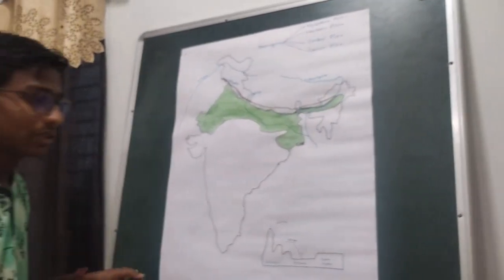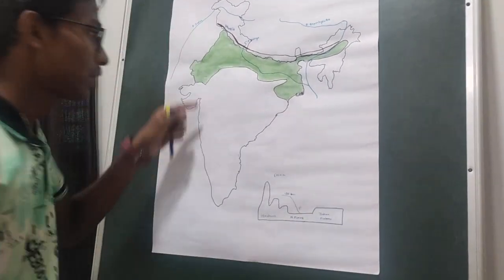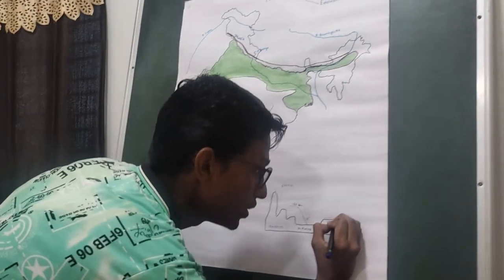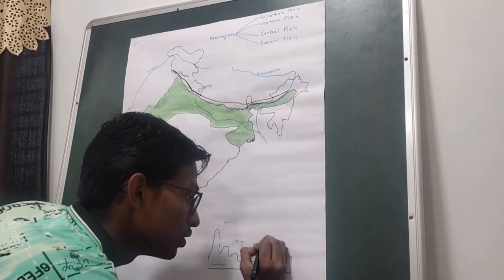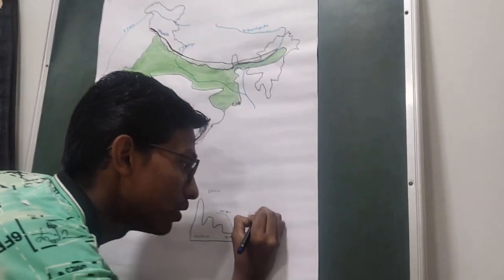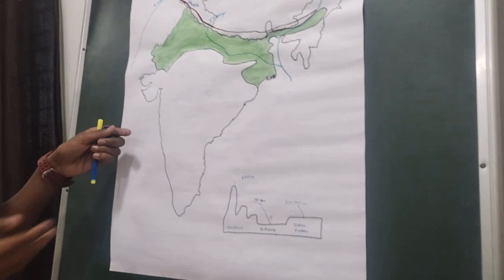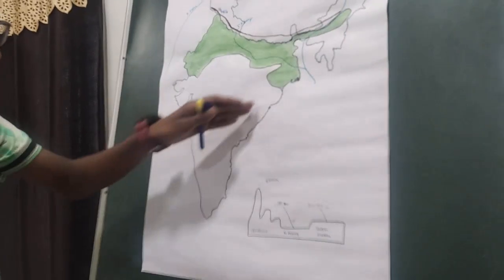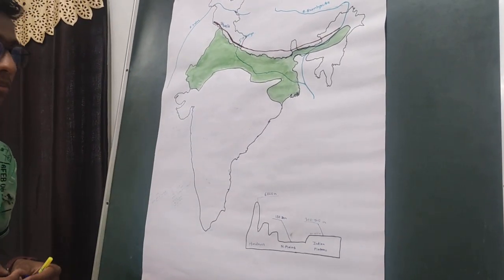And if we talk about the Indian Plateau, which is at the south of the northern plains, it has an altitude of 300 to 900 meters. Then if we come to the coastal plains, which are the coastlines of our country, they have an altitude of 5 to 30 meters.